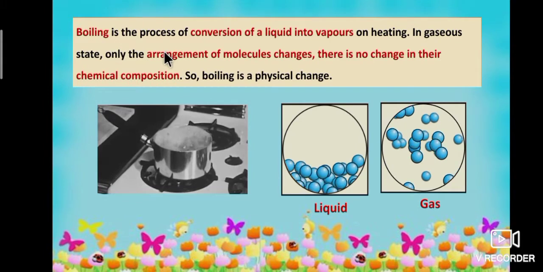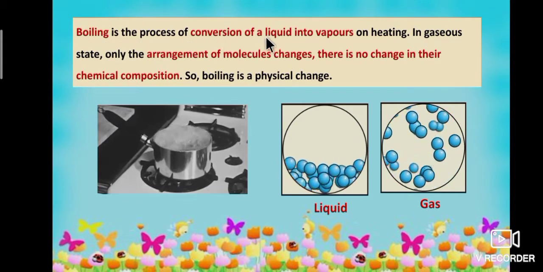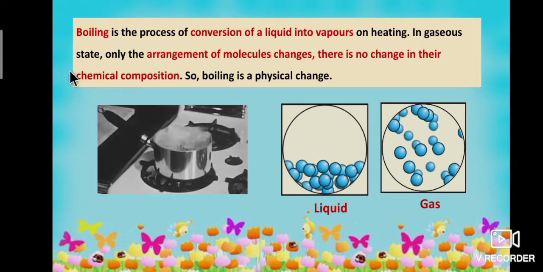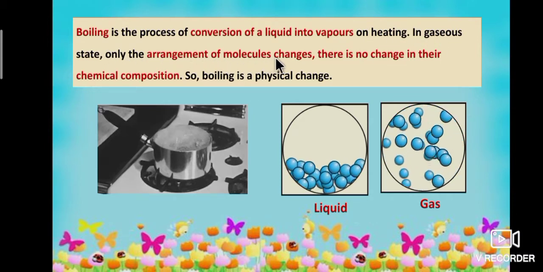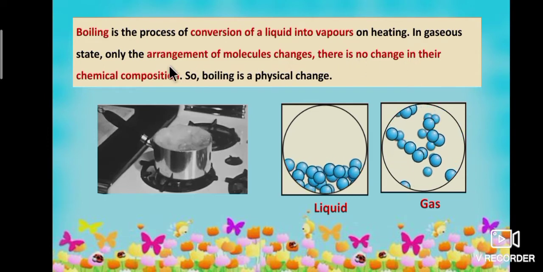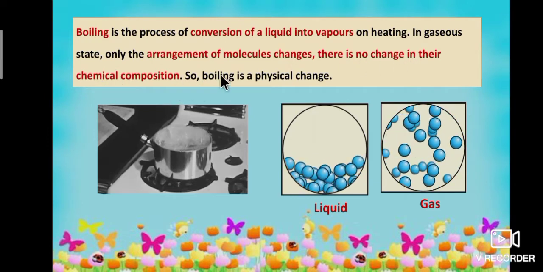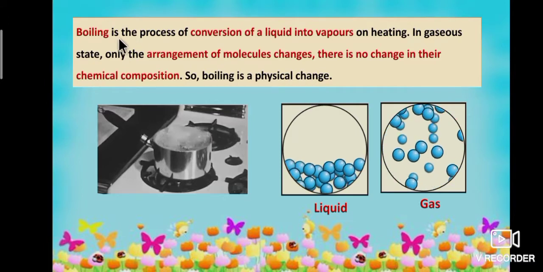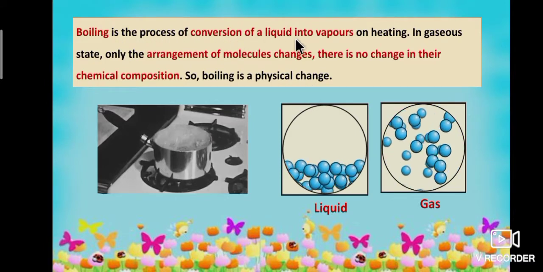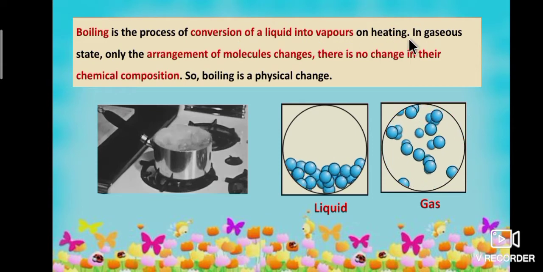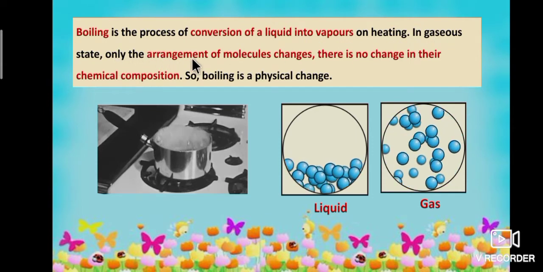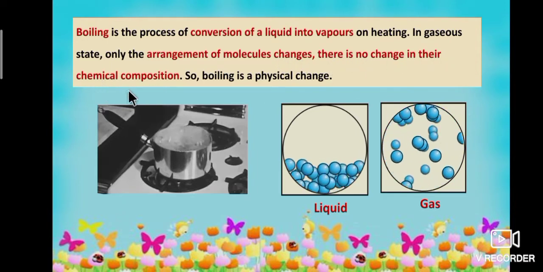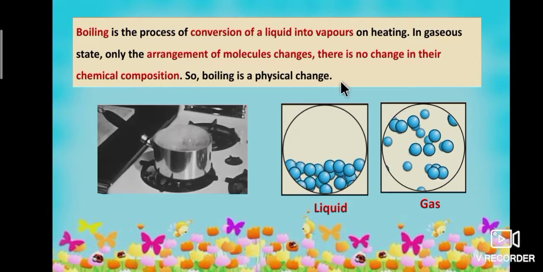So, what is boiling? Boiling is the process of conversion of a liquid into vapors on heating. In the gaseous state, only the arrangement of molecules changes. There is no change in their chemical composition. So, boiling is a physical change. Once again, boiling is the process of conversion of a liquid into vapors on heating.